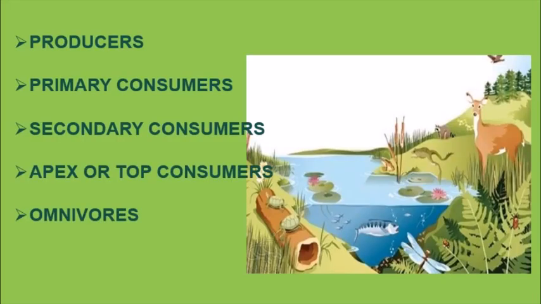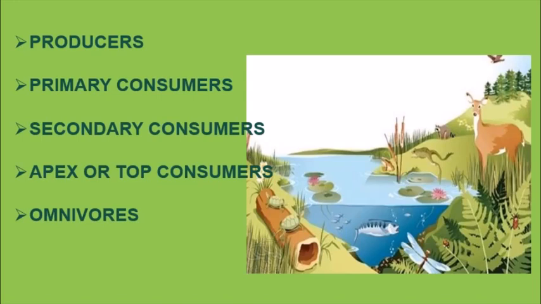Hello students, we will start with the chapter that is energy flow in an ecosystem. Now, we know that in an ecosystem, there is an interaction between the biotic and the abiotic factors. The abiotic factors include the non-living factors such as soil, water, etc. And the biotic factors include all the living organisms. Both these abiotic and biotic components are connected through various biogeochemical cycles. We will be studying about the various biogeochemical cycles.